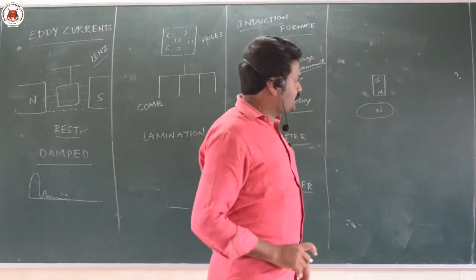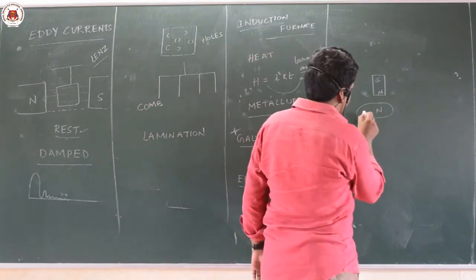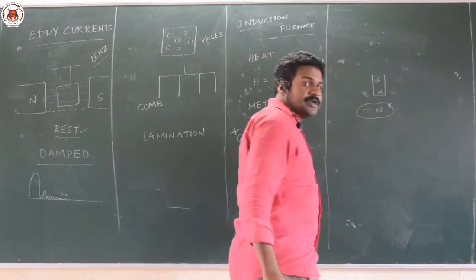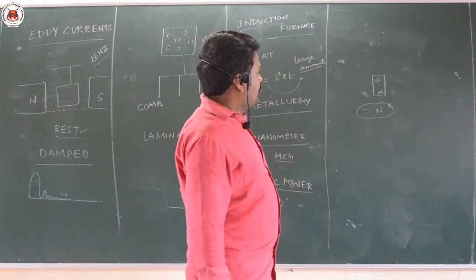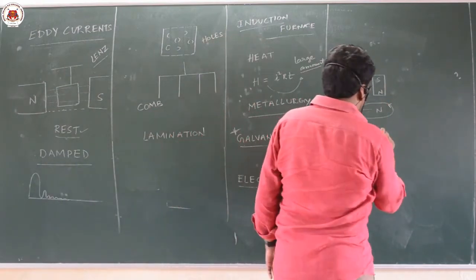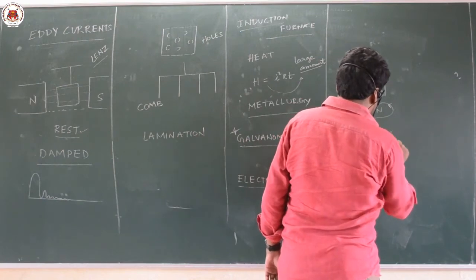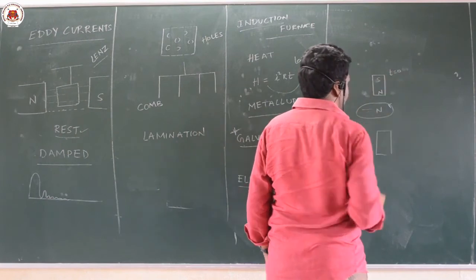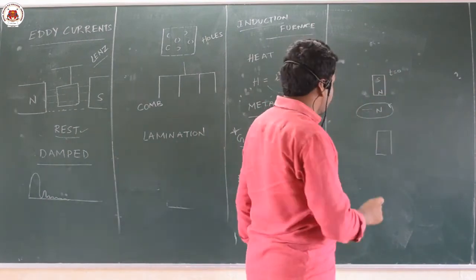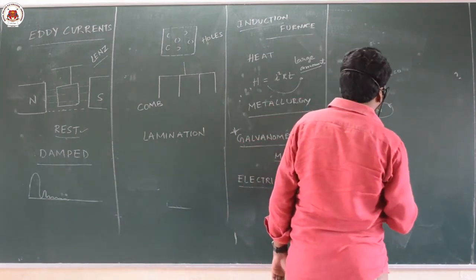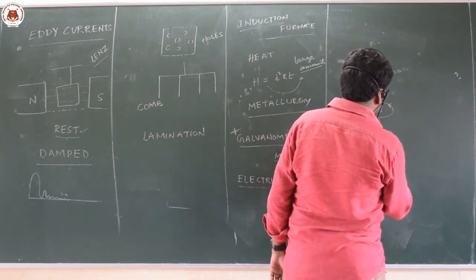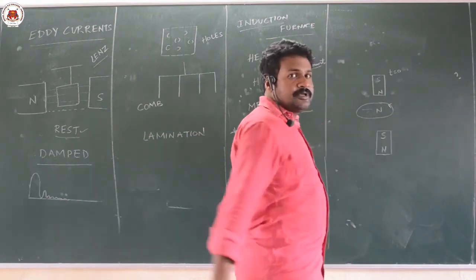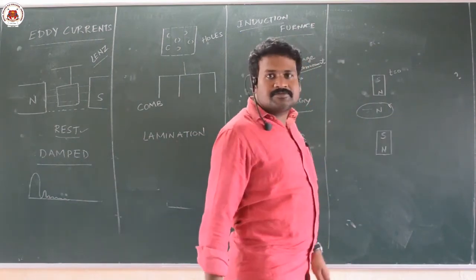It develops a north pole, that means it develops current in this direction. Afterwards the magnet passes through the coil, and when it passes, the south pole is leaving, so it remains as north only.